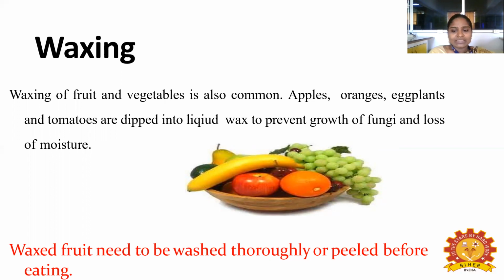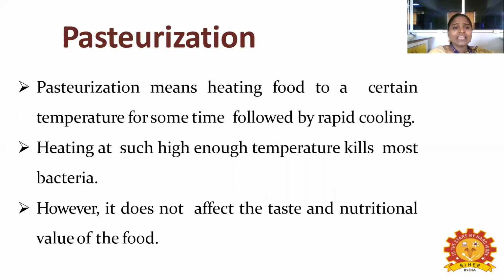Okay, so you have to peel the skin before eating. So it is a major disadvantage of the waxing method. Another method is the pasteurization method. Pasteurization means what? You are going to heat the food to a high temperature, and after that, you are going to give it sudden cooling. So pasteurization means heating the food to a certain temperature for some time, followed by rapid cooling.